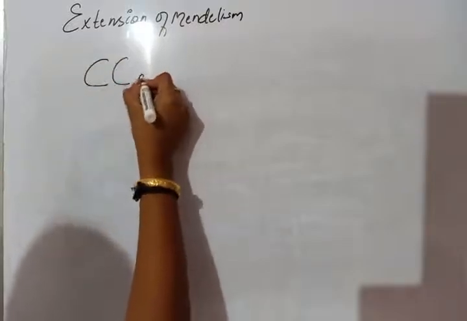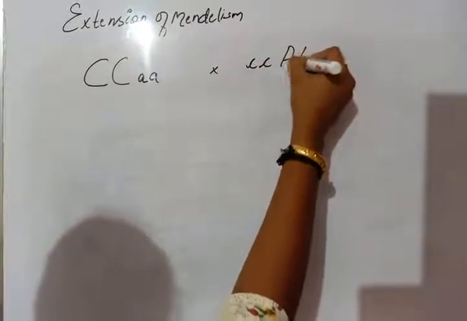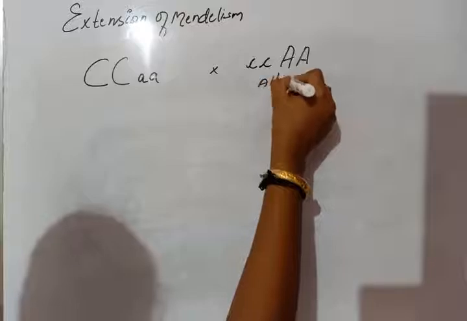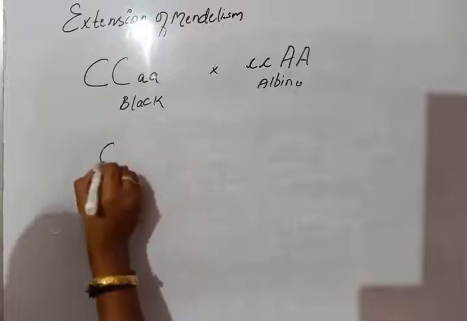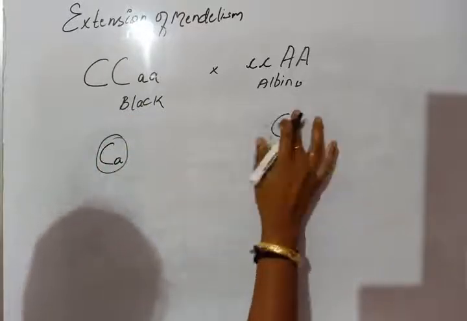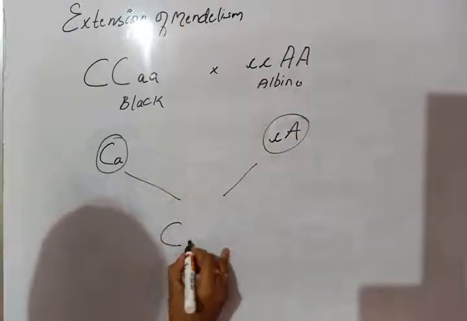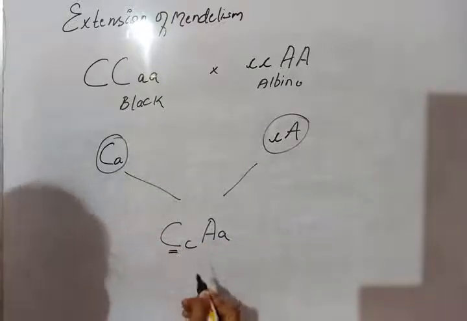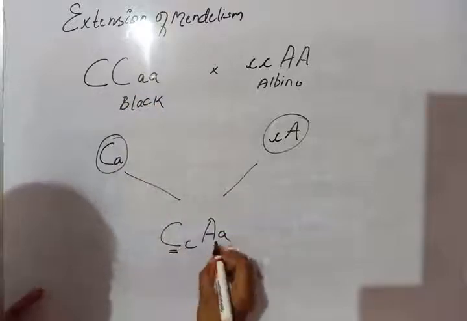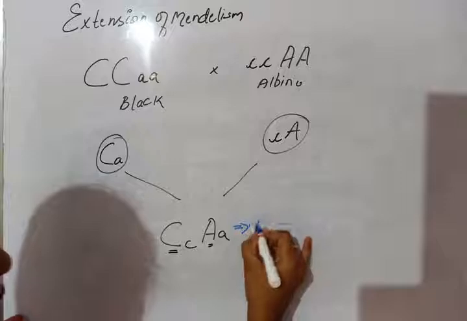So, this is black and this is albino. This is black color. We cross black with albino, and as a result we obtain gametes from the parents, and these gametes undergo cross to form offspring. Here, one dominant gene is present from both alleles, so it will show the color agouti.